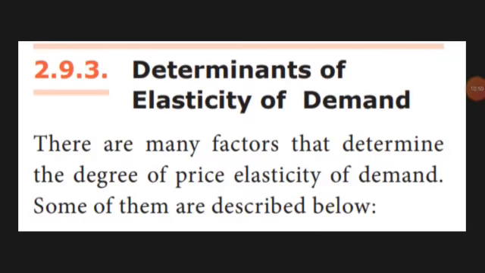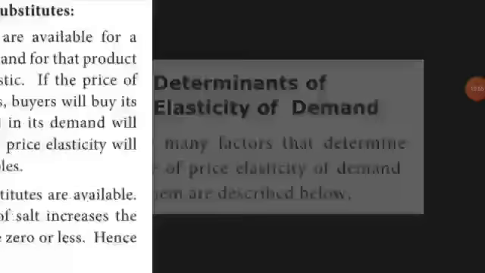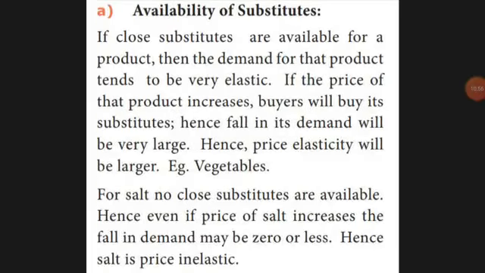That's it. Next, determinants of elasticity of demand. The first one is availability of substitutes. For example, if any product's price increases, such as vegetables, a brinjal at 1 kg has become 50 rupees now, what will people do? Since a substitute is available, they will say we don't need brinjal and go for lady's finger. They will ignore the brinjal. When the price of a product keeps increasing, buyers will go for a substitute. That's availability of substitutes.